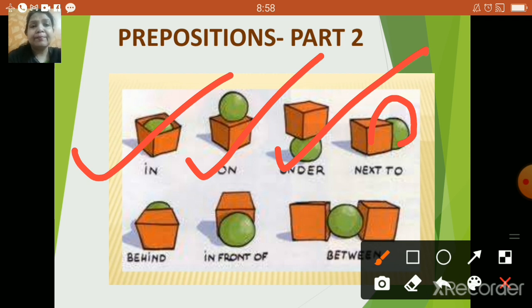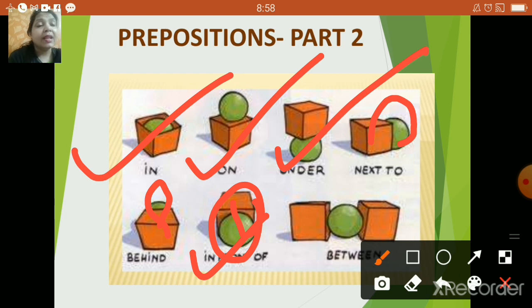Next, behind. This ball is behind the box. So the preposition is behind. Here it's in front of. The ball is in front of the box. You can check the picture over here. Next, between. Now this ball is between the two boxes, right? And that is the reason we are using these prepositions.